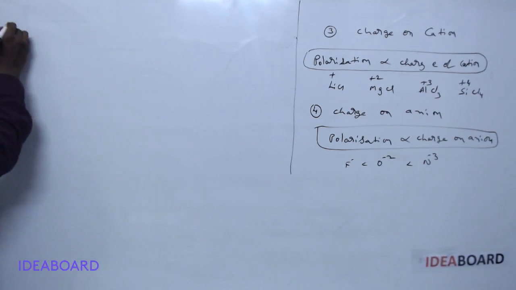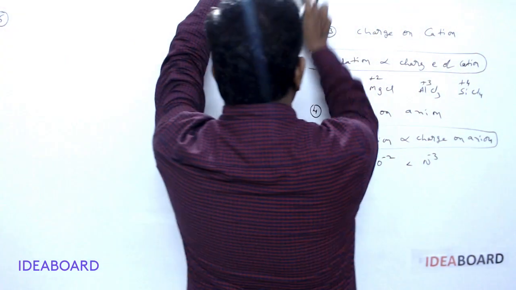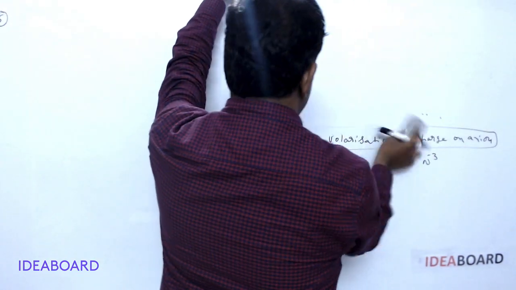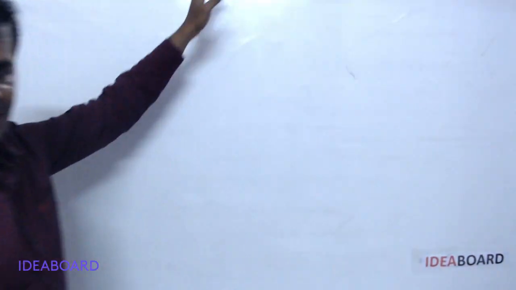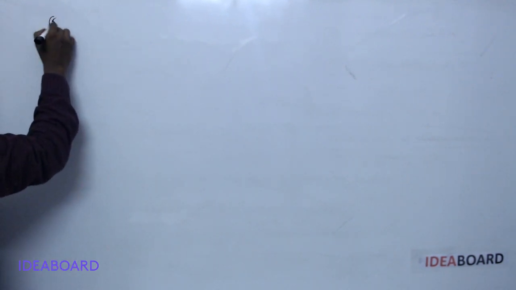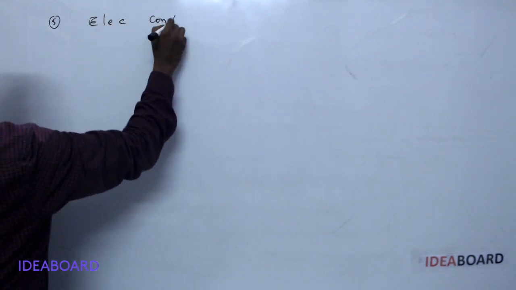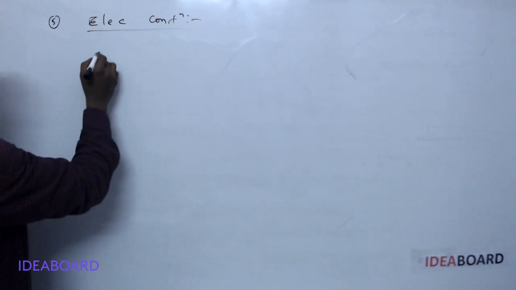The fifth factor is electronic configuration. So how does this influence the polarization? Here we are explaining two types of electronic configuration.